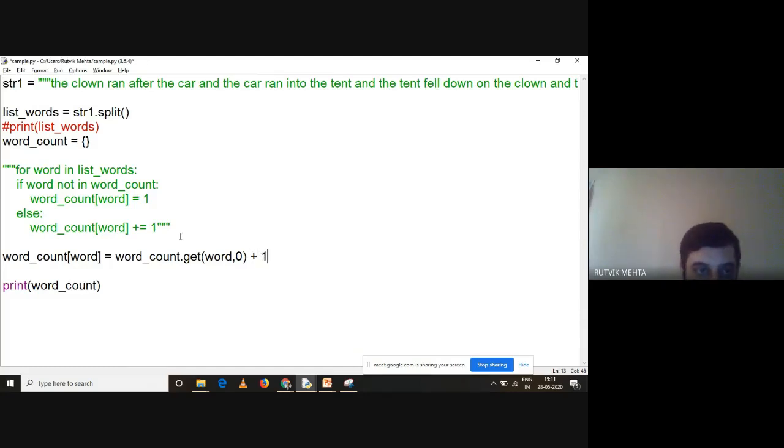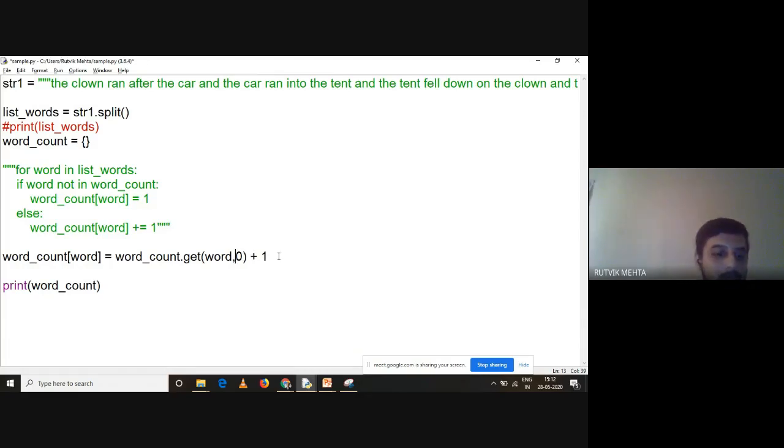If value is not there, key is not there, initialize it with 1, but here I am initializing it with 0 and then later on I'm adding, so by default I am initializing with 1। अगर वैल्यू है तो उसमें 1 ऐड करो, नहीं है तो 0 से इनिशियलाइज करो और उसमें 1 ऐड करो।